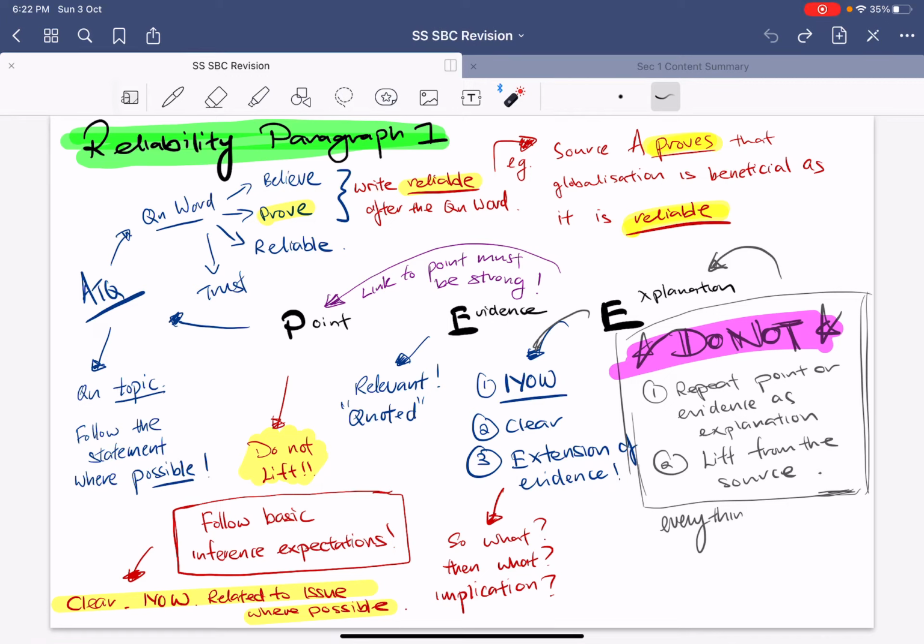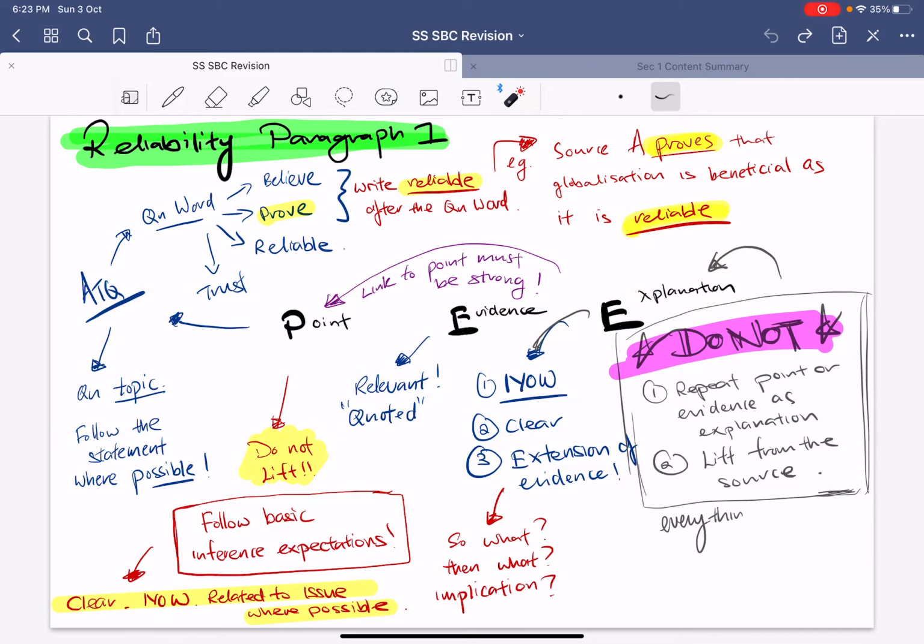Hello, now I'm going to explain a little bit about your reliability, paragraph number 1. Now, reliability is actually more or less quite similar to your inference. More or less, they will give you the statement, they'll give you the topic to look for, but in case they don't, you have to look for it yourself. Anyway, the format for the first paragraph is more or less the same, which is your point, evidence, and explanation once again.